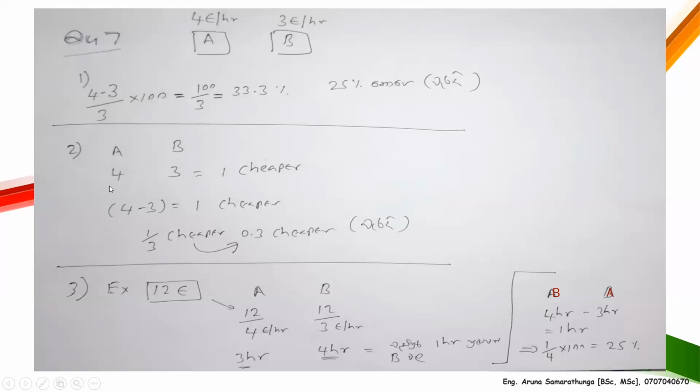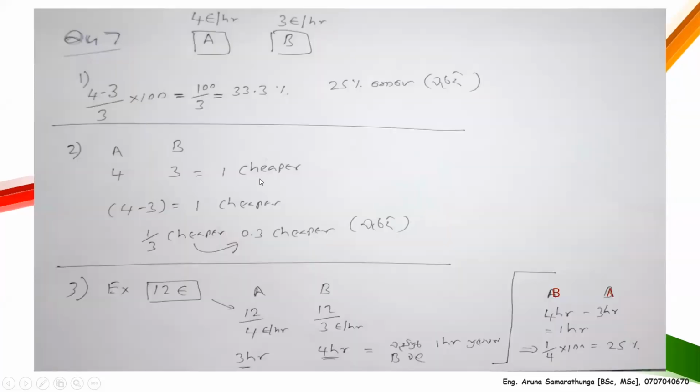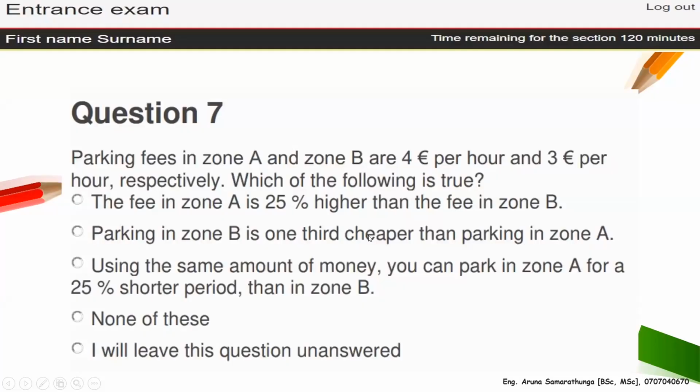So let's take the second one. The parking rate is 4 here and 3 here. So how much cheaper here? €1 cheaper. They said parking zone B is 1/3 cheaper. Not 1/3, it's €1 cheaper. They told 1/3, so it's wrong.